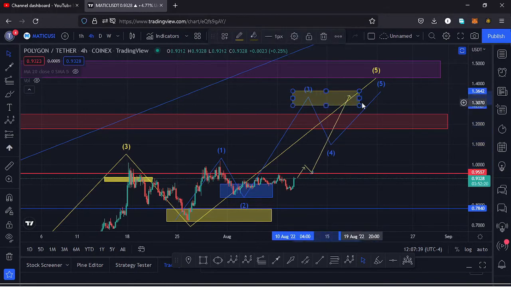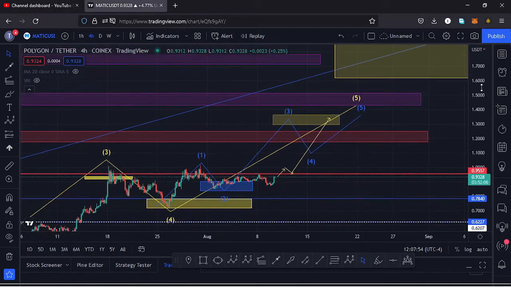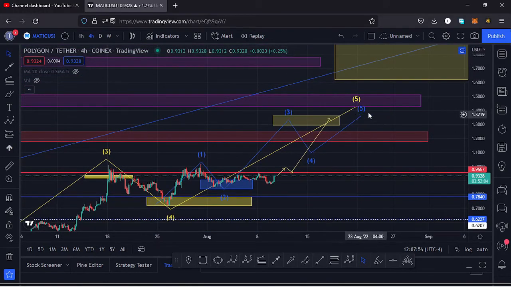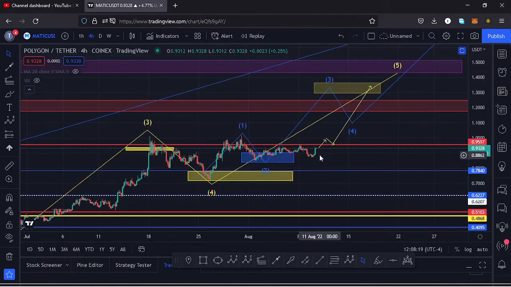and then that movement to the upper side can get us into this yellow target for that third wave to the upper side, and from there we can then see a reversal to the lower side in a wave 4, and then expect a wave 5 to complete that higher Elliott wave count 5, and in that movement I expect that wave 5 in blue to get us into this yellow target area that I had drawn out as the target area of that first wave to the upper side.